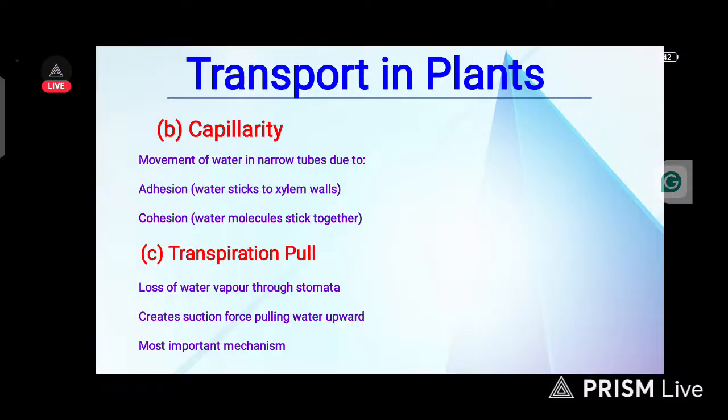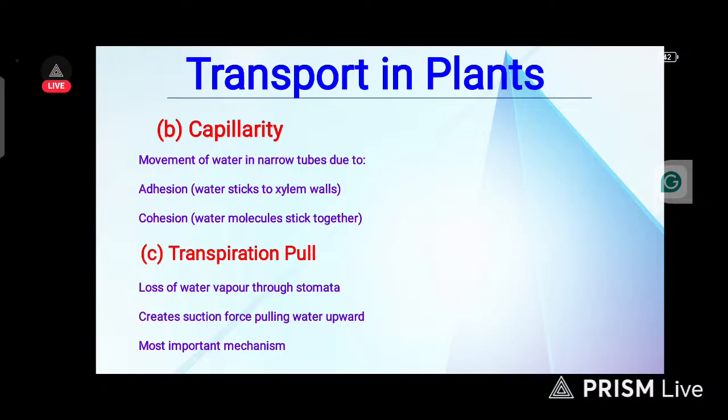While the C part is transpiration pull. Transpiration pull helps in loss of water vapor through stomata. Number two, it creates suction force, pulling water upward. When you talk of suction force, that is especially for tall trees.